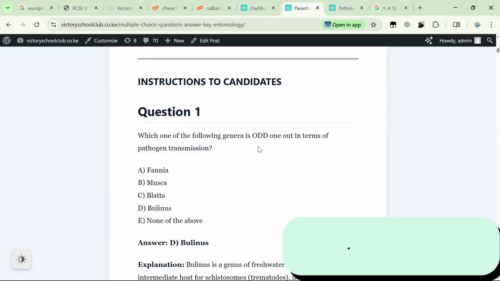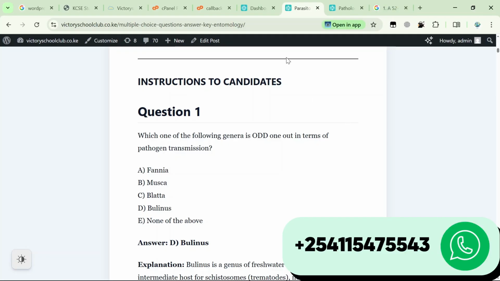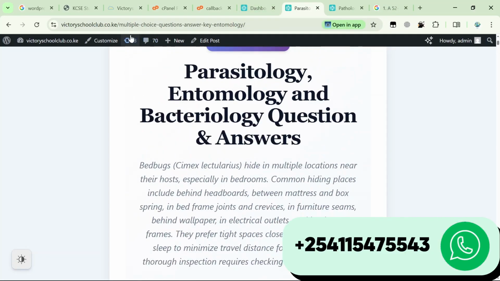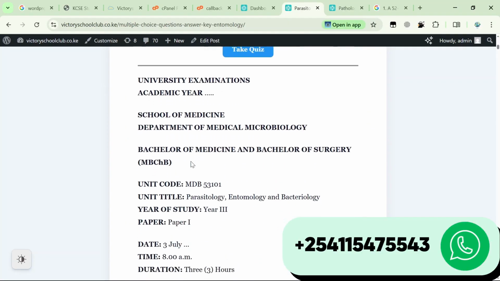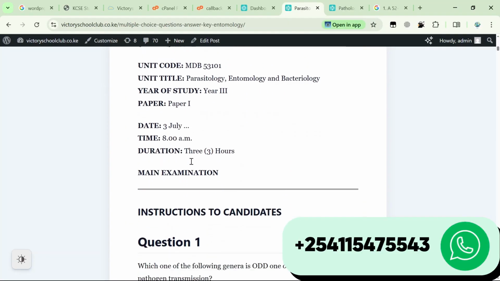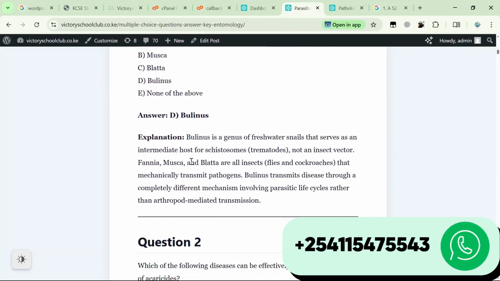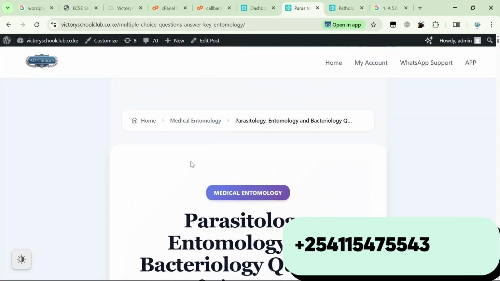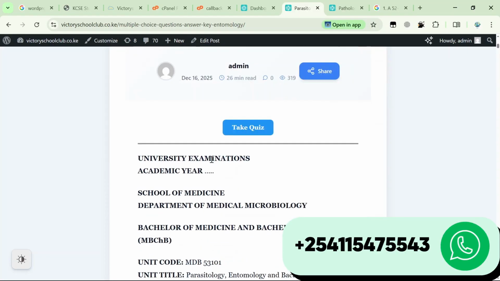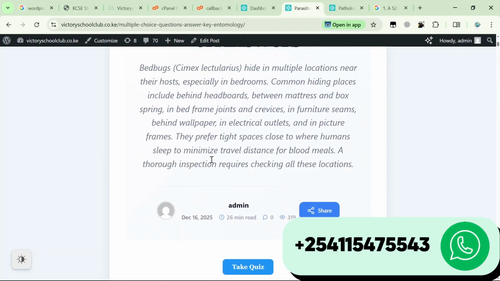So I came up with this particular site, Victory School Club membership system. Actually, it's victoryschoolclub.co.ke. Now, this site is just a sample site. You realize that these are articles, and what you're going to make is actually the same article format, which is actually perfect and good, having dark theme and all other features installed.